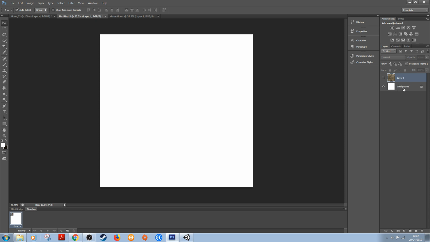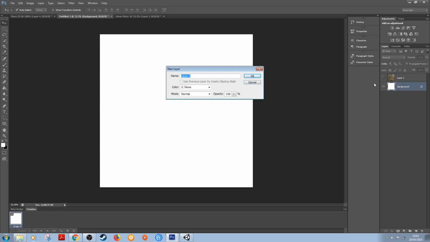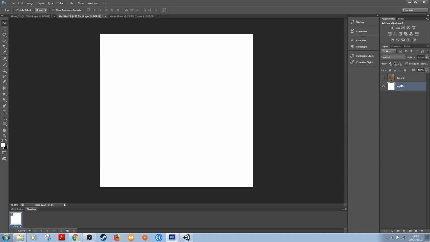So I'm just going to go ahead and double click the background lock key here. So it's got a little lock key, and you'll see you can add a layer on there. So it's called Layer 0. It's always good to name your layers, so you can just call this Background if you wanted to, and then we've obviously got Layer 1 here. You could probably lock this off again, name it something appropriate, so Base Image or something like that, just so I know what these are, because we are going to be using a lot of layers in this.